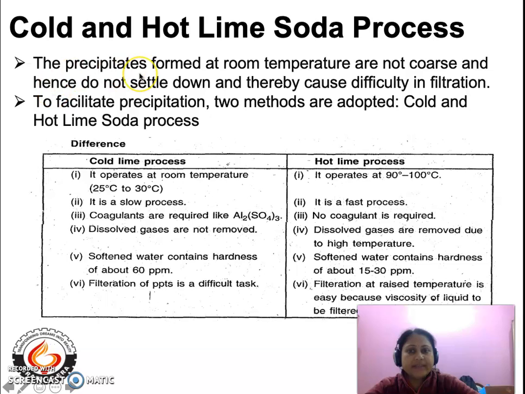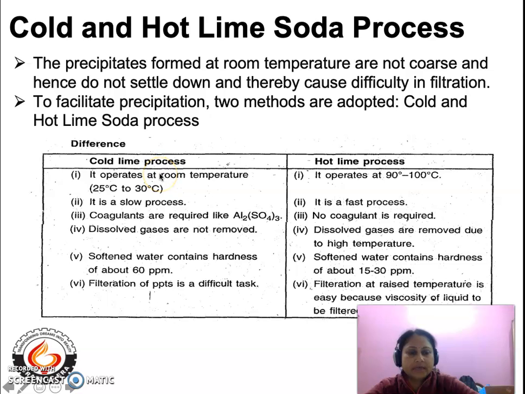But if the precipitates are not coarse or dense, then they cannot settle down and we face difficulty in filtration. So in order to facilitate precipitation, 2 methods are adopted. One is the cold, another is the hot lime soda process. Now let us see the difference between them.